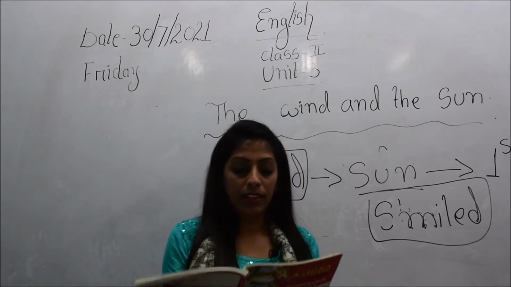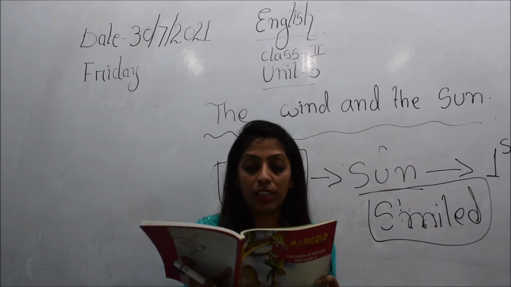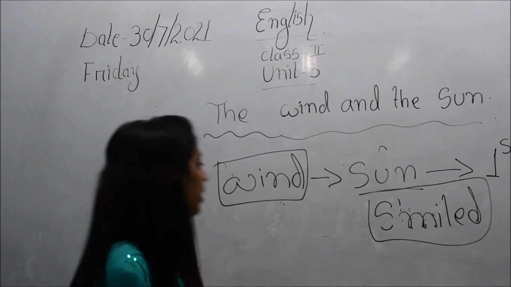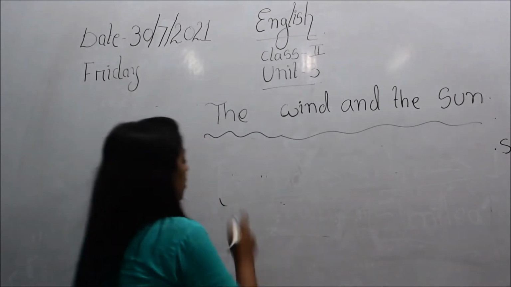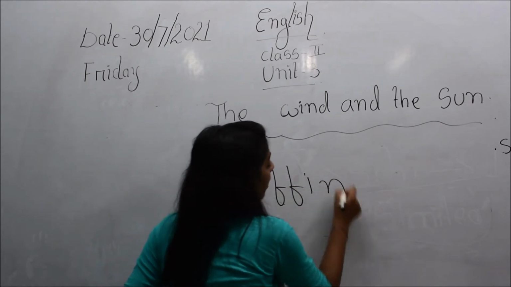Then you see here, children, it's written, wind puffing his cheeks and blowing hard. So children, what is the meaning of puff? Puffing means what? P-U-F-F-I-N-G.